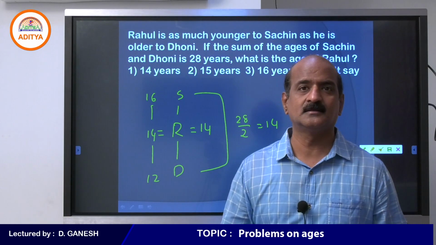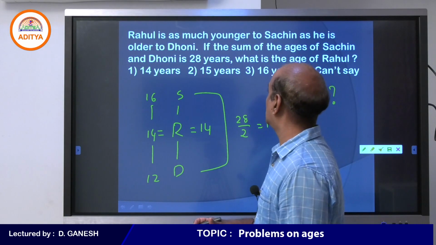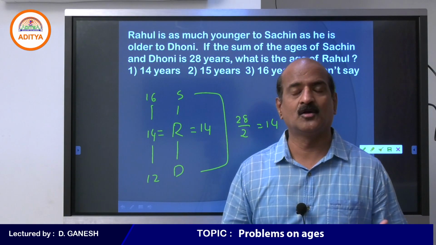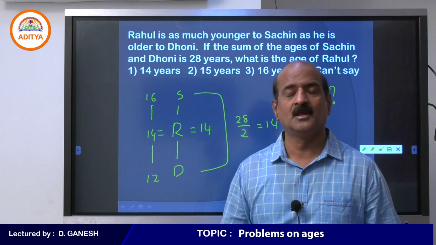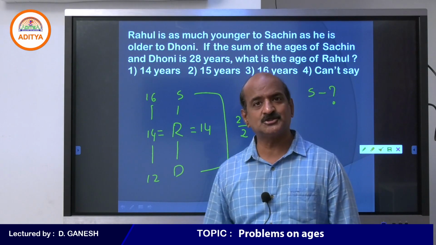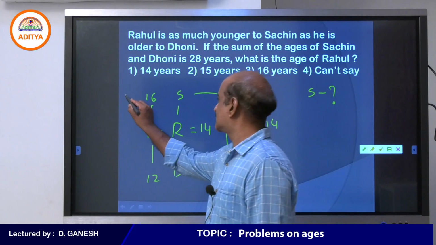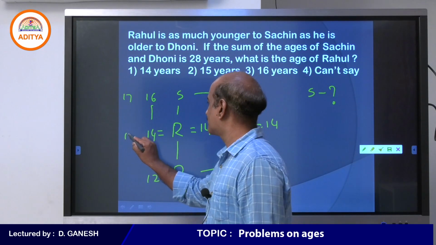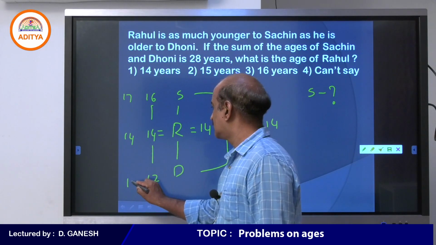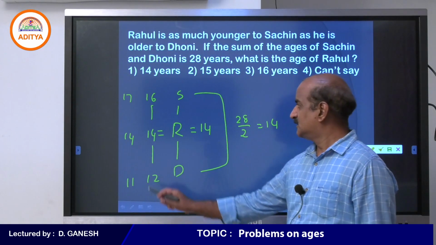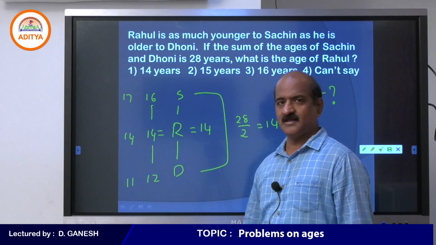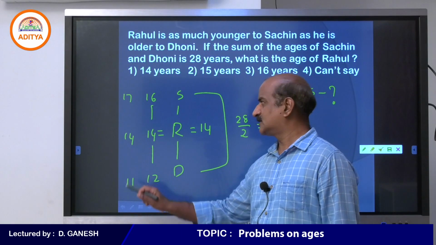But I only said that Rahul is as much younger. I only said the difference is the same, but I never mentioned the difference is 2 years. Then you can also say 17, 14, 11. 17, 14 difference is 3, and 14, 11 difference is 3.